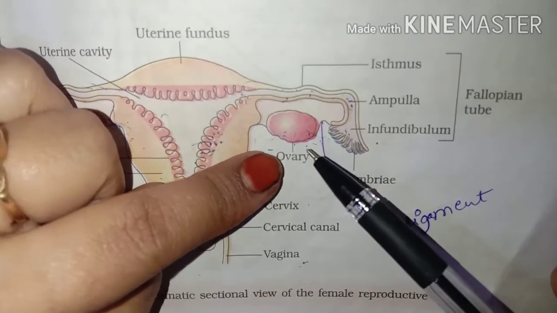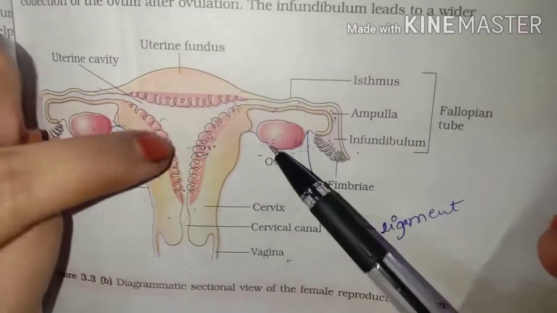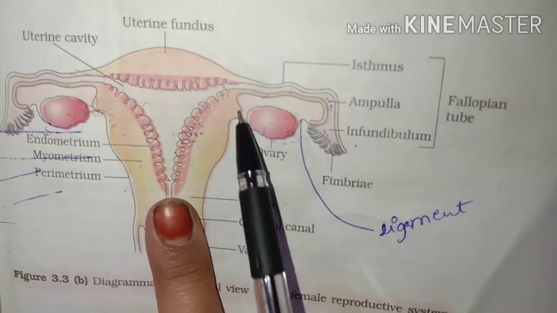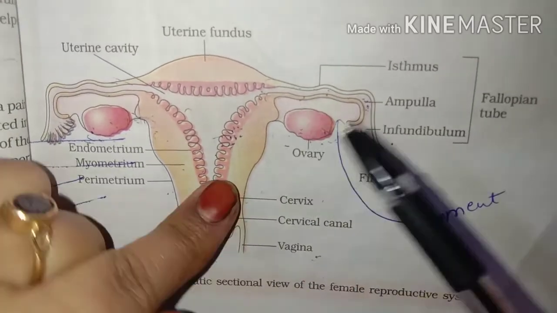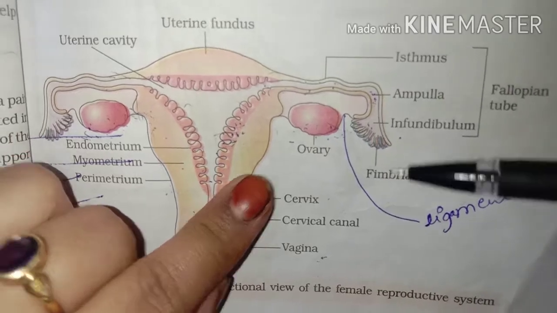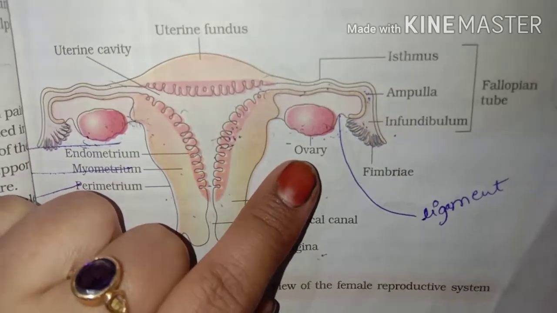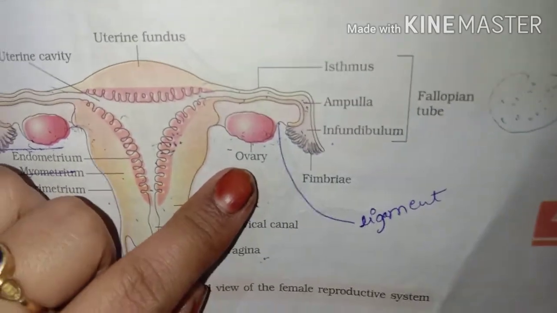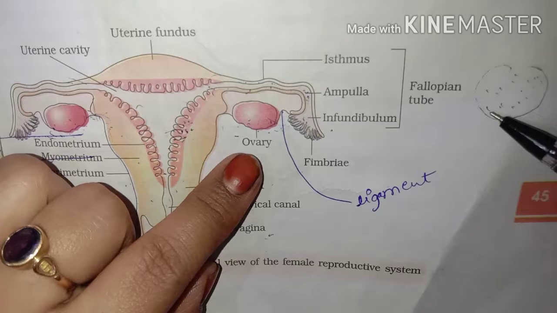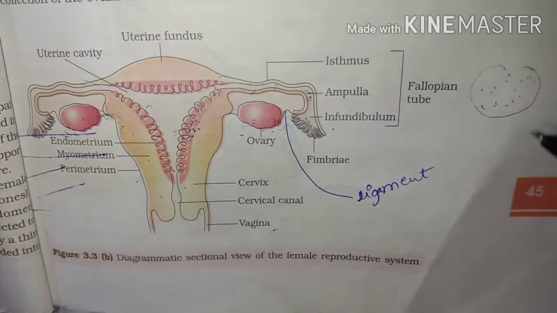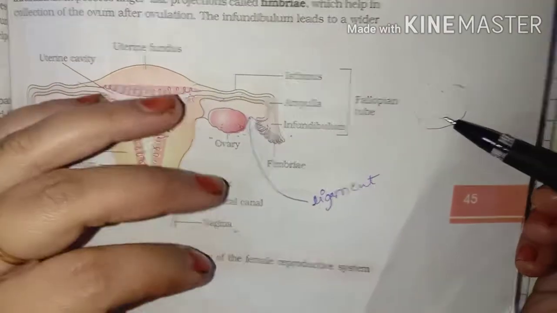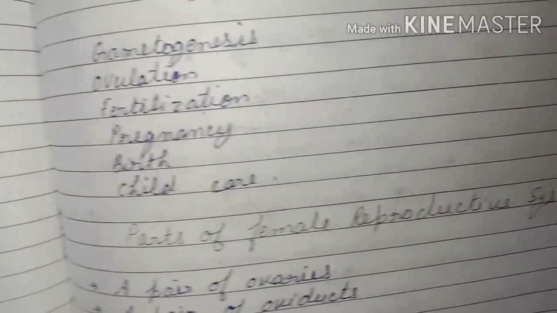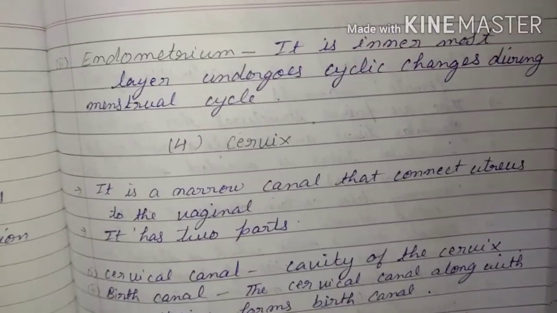It is about 2 to 4 centimeter in length, and it is connected to the uterus. You can see here it is connected to the uterus with the help of ligament. Now the ovary is filled with matrix. This matrix is divided into two parts, the cortex and the medulla. This is all the structure of the ovaries. The main point I already explained, that the ovary is the primary female part.